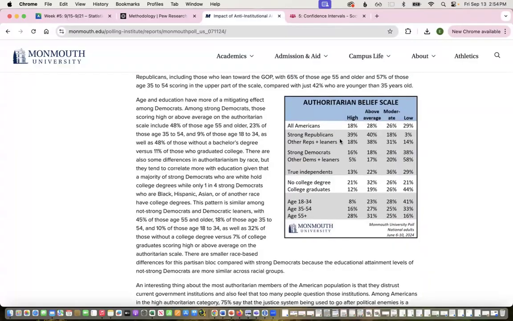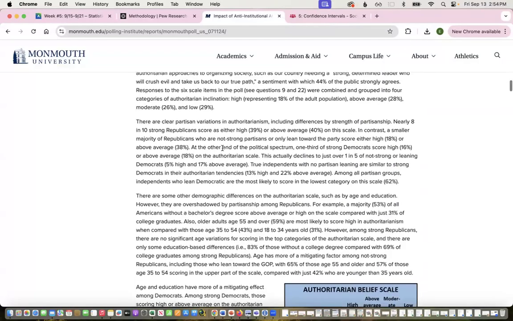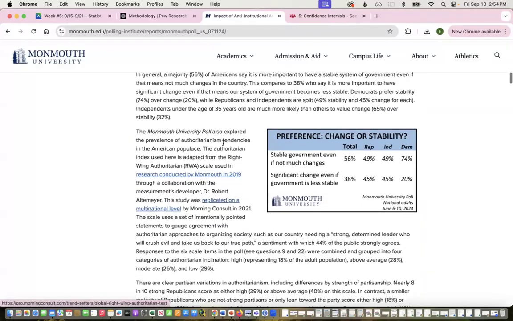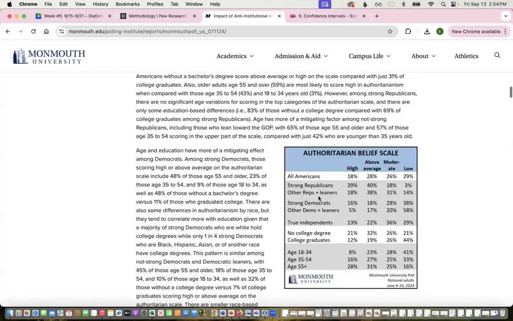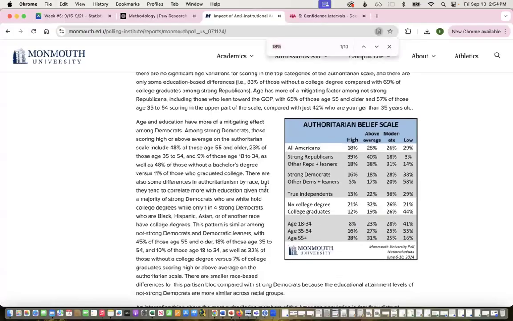And so it says, let's just take this one again. You could do confidence intervals for each, but let's just take the All Americans high. And again, we could do a subgroup if we wanted instead. So for All Americans high, it was 18% who were high on the authoritarian belief scale. So I could, again, take a screenshot of this, or I could take a screenshot of this, or both. And then I need a margin of error.